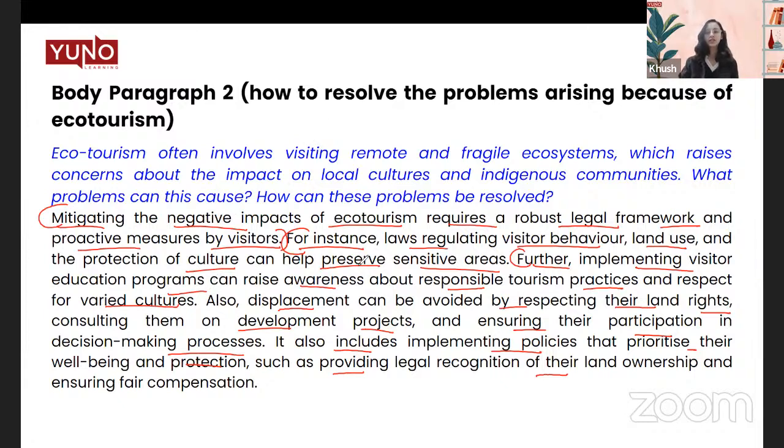So see, let's have a checkpoint. Do we have a topic sentence in this particular paragraph? Yes, we do. Our first sentence is a topic sentence. Did we explain our idea? We did when we mentioned further, and these were the explanations. Did we give an example? Yes, we mentioned an example, for instance. So all three things are covered in this particular paragraph.